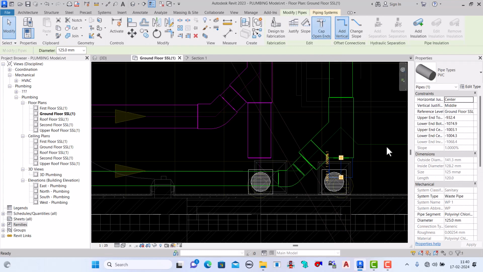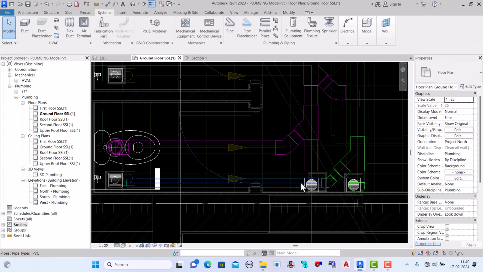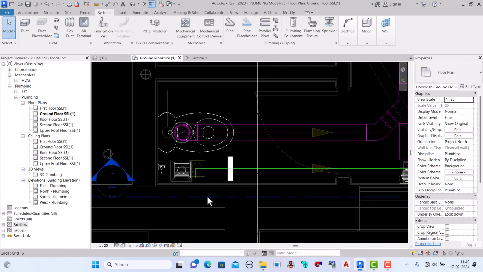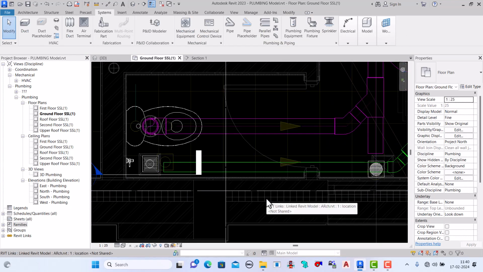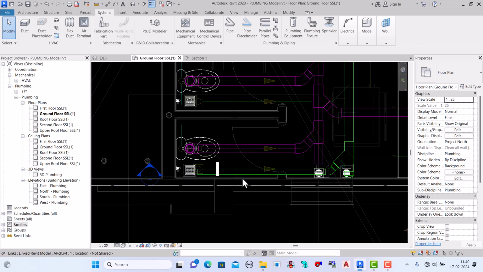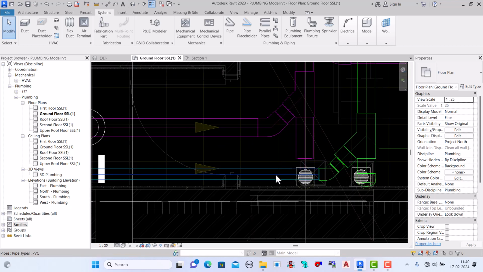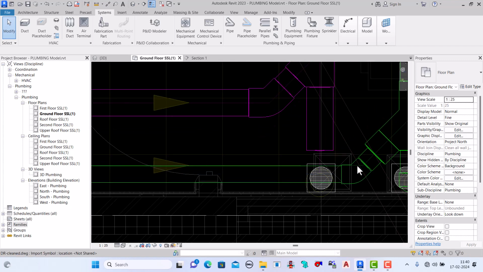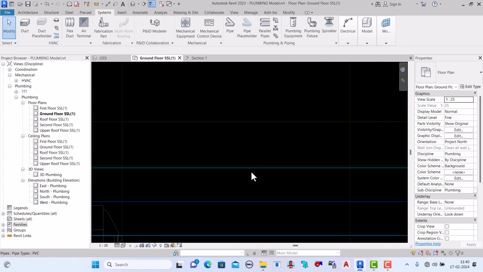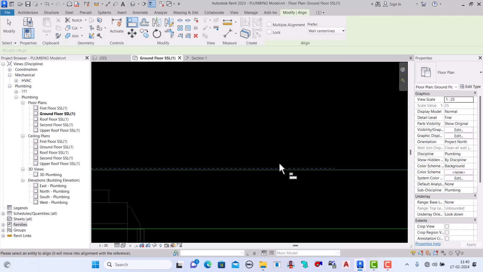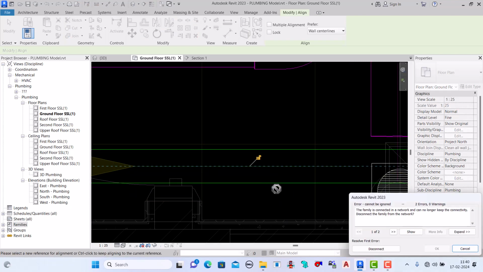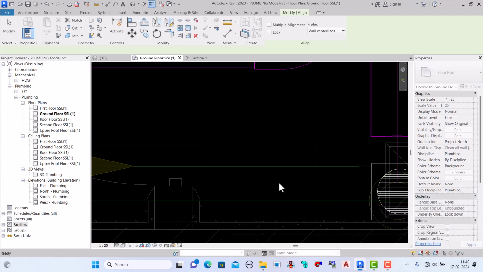Okay, here cap. See, this is the IFC. So we can make it along with the IFC, no issue, so that our modeling will be neat and clean. So the family is connected in a network and can no longer. Okay, why?